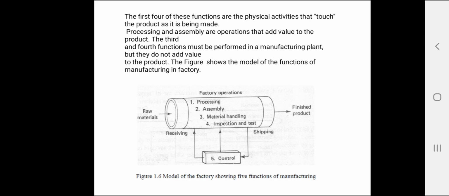Then the fourth function of any manufacturing system is inspection and testing. Inspection and testing are generally considered part of quality control. The purpose of inspection is to determine whether the manufactured product meets the established design standards and specifications.